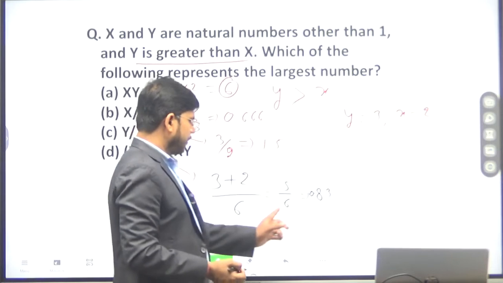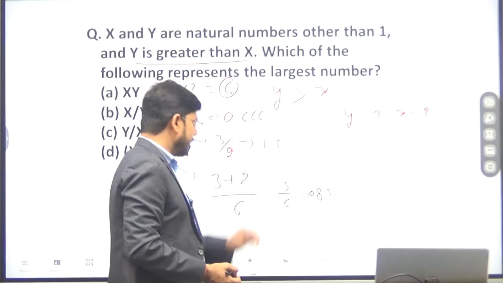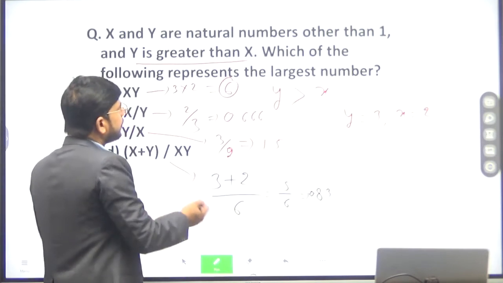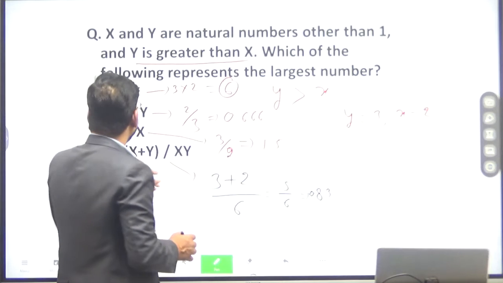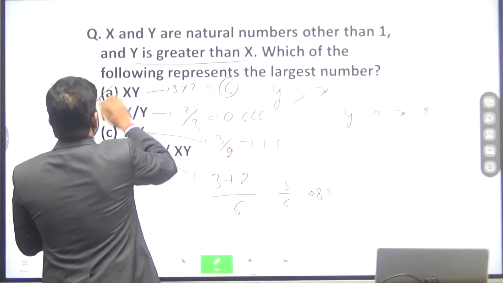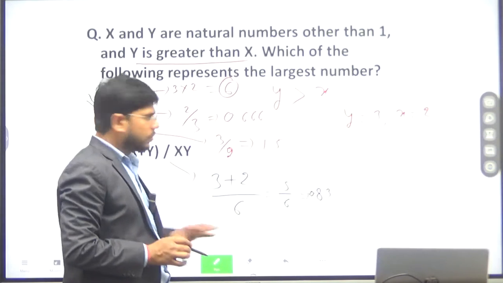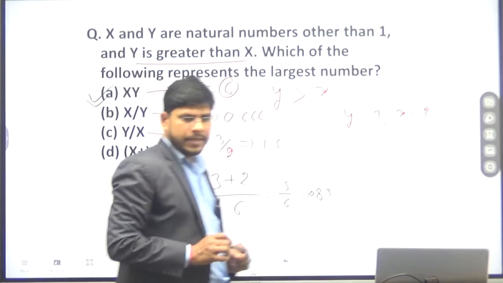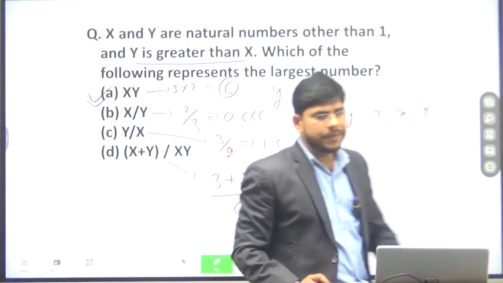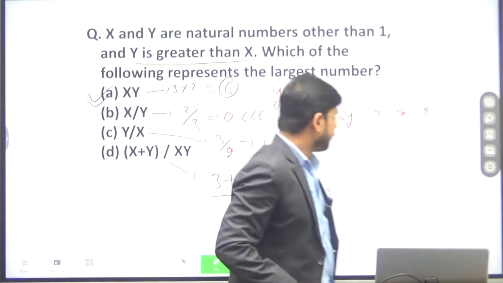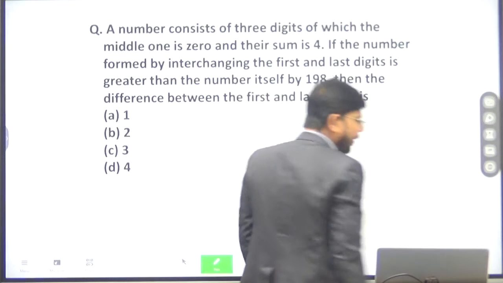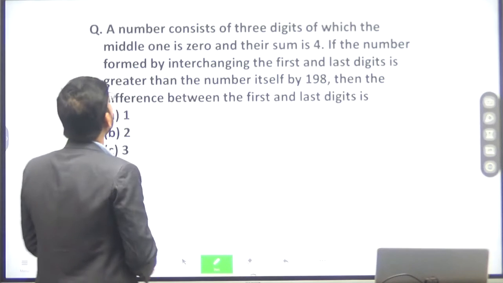So which represents the maximum value? The first option, x into y. So option A will be the right answer. Is that clear to all of you? Okay, so next question.